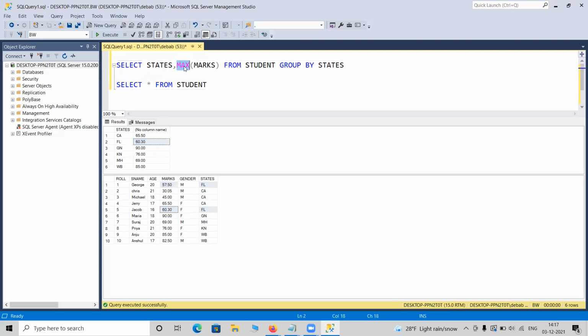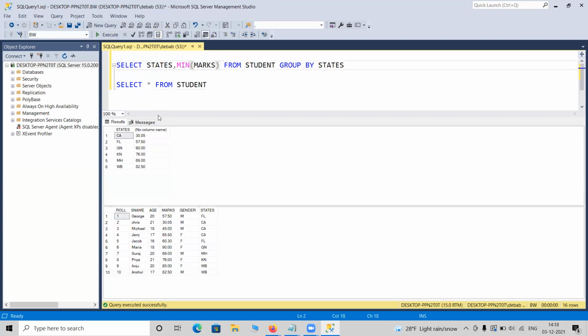So you can find state-wise minimum marks as well, who got the minimum for each state. Look, California's minimum is 30.05. It was Krish who got 30.05 from California. These are California's records, right? So it is giving me the result successfully. So you can also fetch average marks or anything. I can also do something like minimum marks for state. You can also do the same for gender.